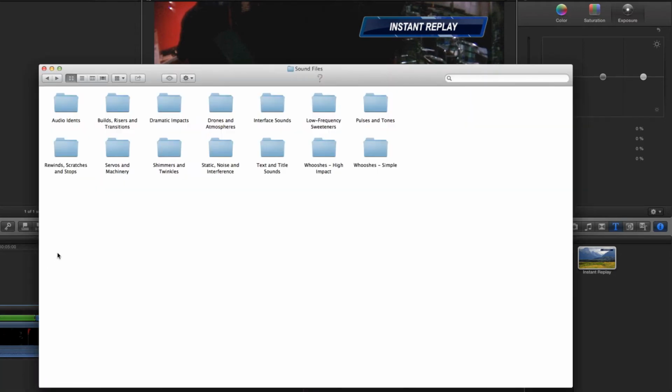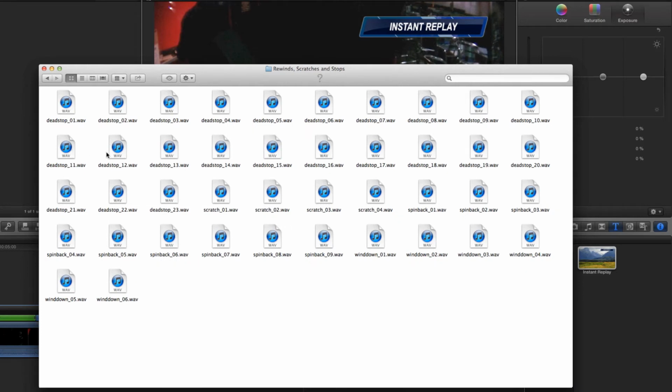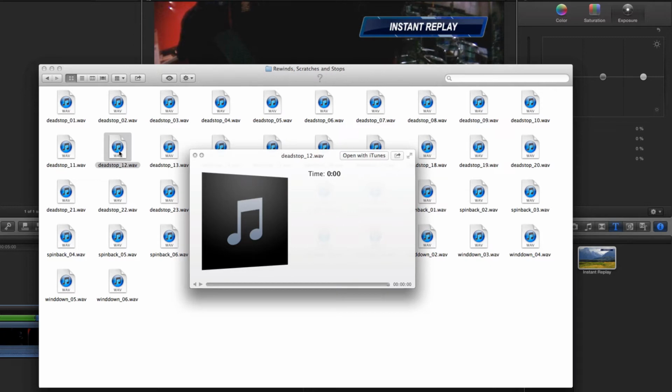After downloading the Media Edit Sound Pack Pro from their website, I'm presented with multiple folders that contain the over 1,000 sound effects. They are grouped into categories that make sense. While the clip is rewinding right before the replay, a sound effect can be added. There is a folder dedicated to this type of rewinding sound. With the sound selected, push the space bar to preview the sound with Quick Look. Then, using the arrow keys, I can quickly jump through the different sounds until I find one I want to use.